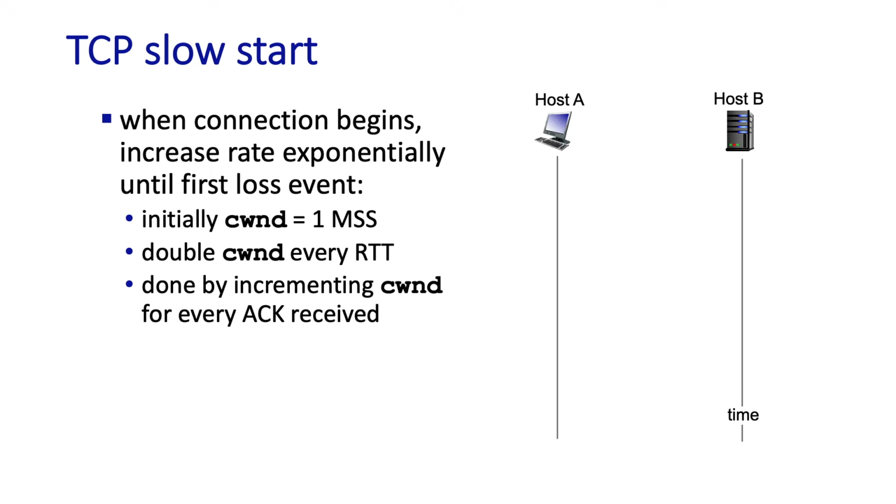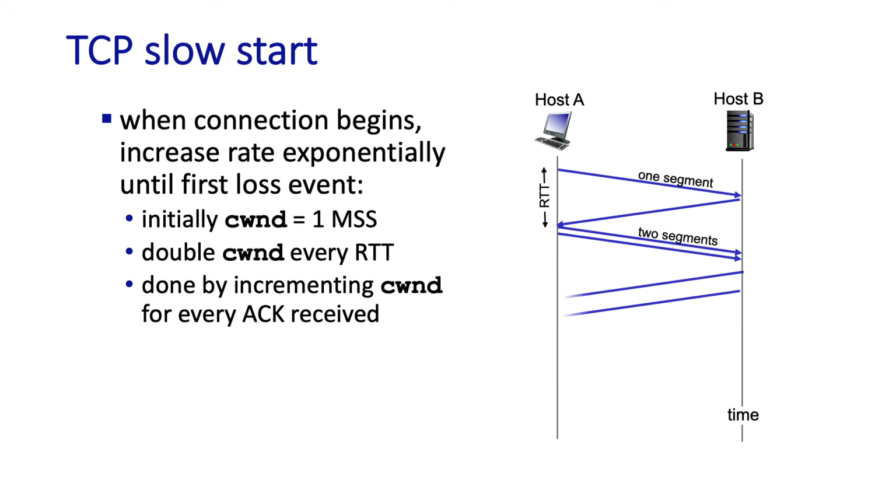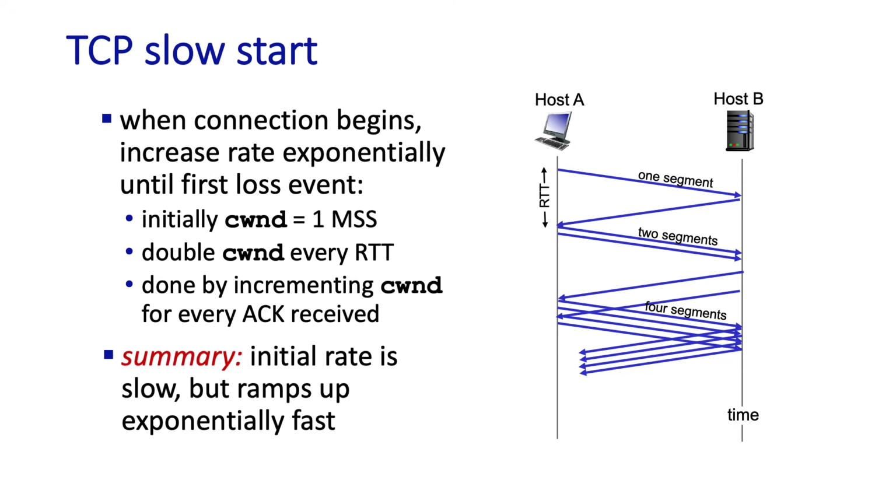We should say a few words about how a TCP connection's throughput ramps up. TCP's algorithm to ramp up from an initial sending rate of 1 MSS per RTT is known as slow start. This initial phase of ramping up is actually a multiplicative increase, doubling TCP's sending rate every RTT as shown here. So TCP's initial sending rate that starts with 1 MSS per RTT leads to an exponentially fast increase in the sending rate. So don't let the word slow fool you. An exponential increase isn't really that slow.